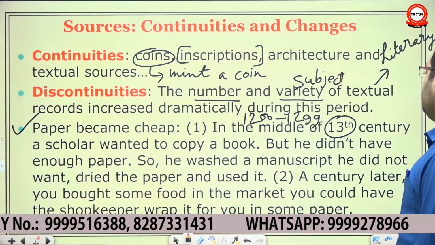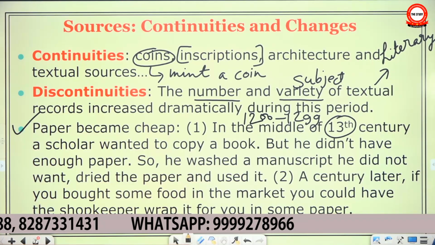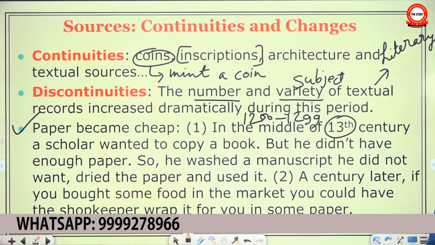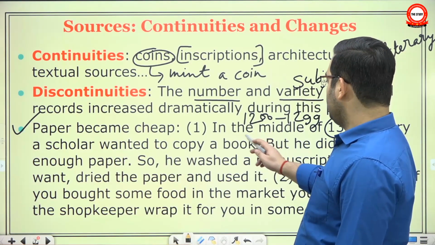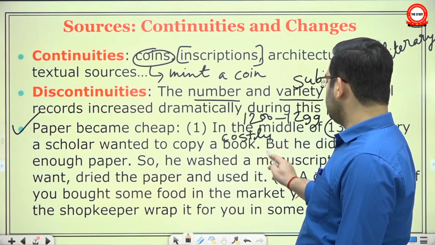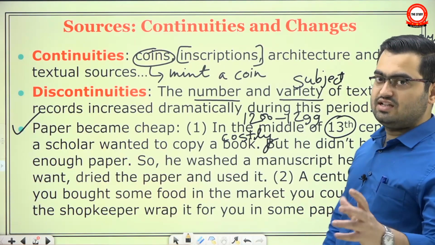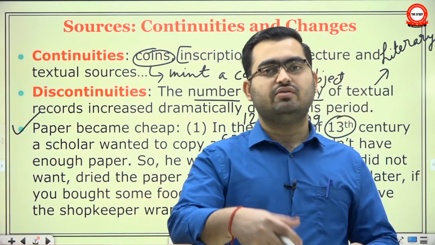But he did not have enough paper, so he washed a manuscript he did not want, dried the paper and used it. But a century later, if you bought some food in the market, you could have the shopkeeper wrap it up for you in some paper. So see, paper must be very costly at this point in the middle of 13th century. But by the middle of 14th century, it became so cheap that they started using it as a pudiya. You know, whenever you buy something, they wrap it up in the pudiya and give it to you.